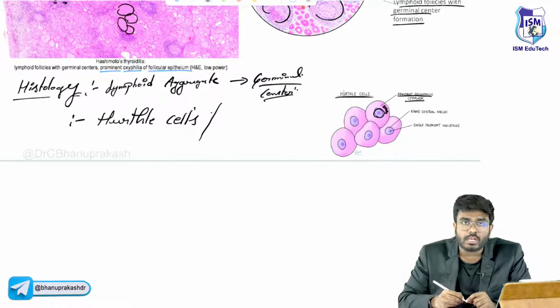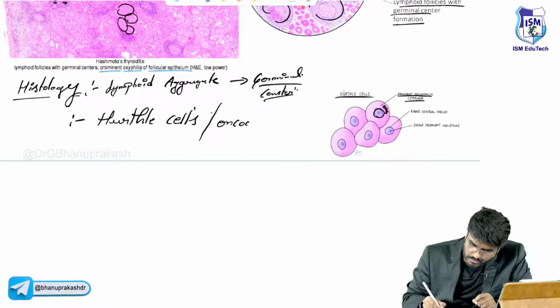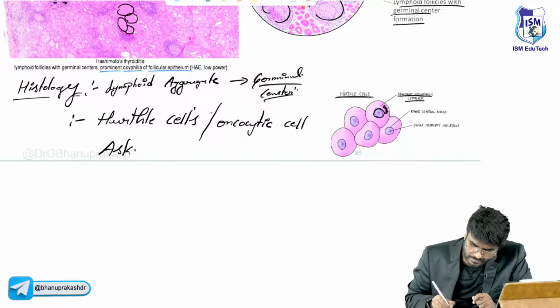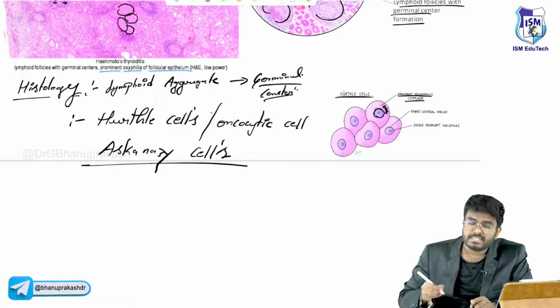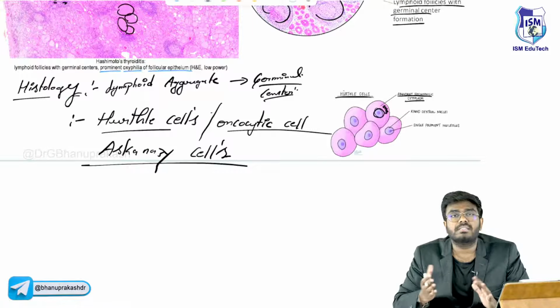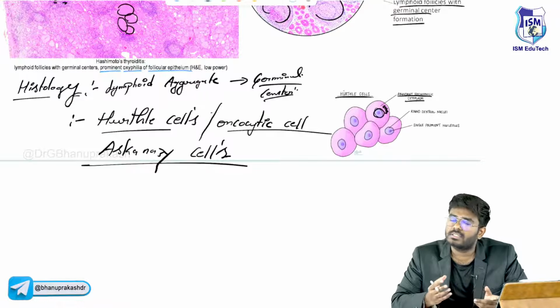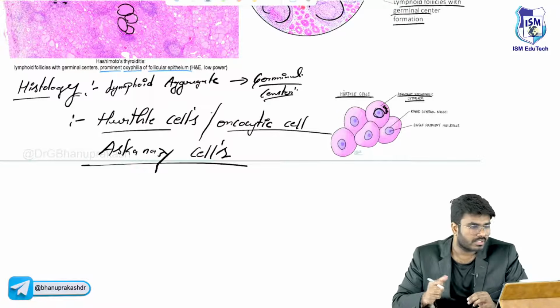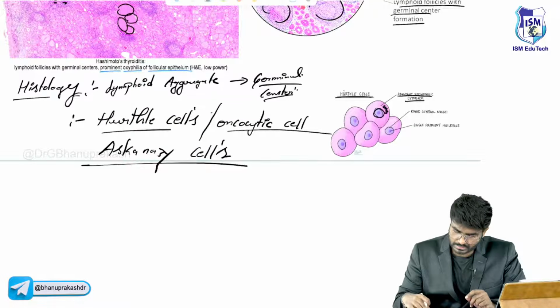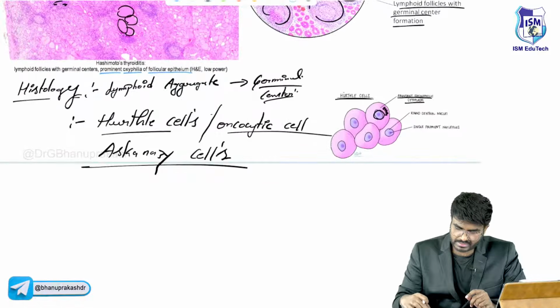These Hürthle cells are also called oncocytic cells, also called Ashkenazi cells. Hürthle cells, oncocytic cells and Ashkenazi cells are all the same. They are seen in the histology of Hashimoto's thyroiditis. Is this a painful or painless condition? Painless condition.